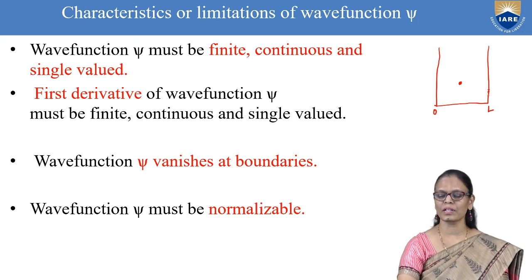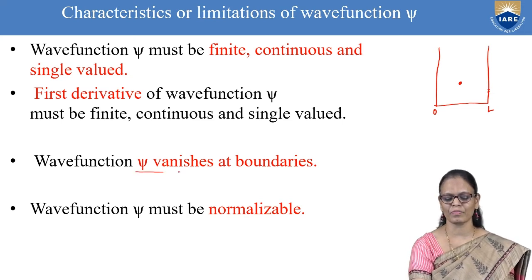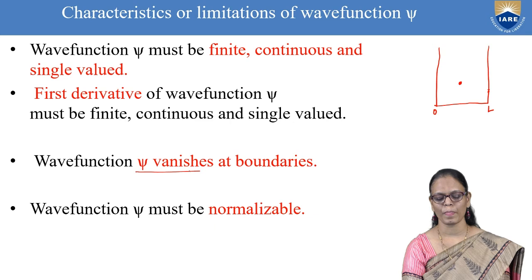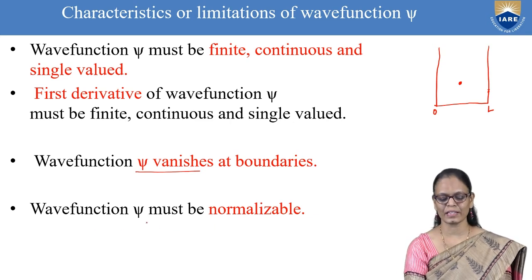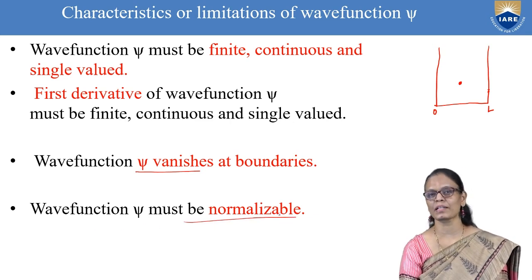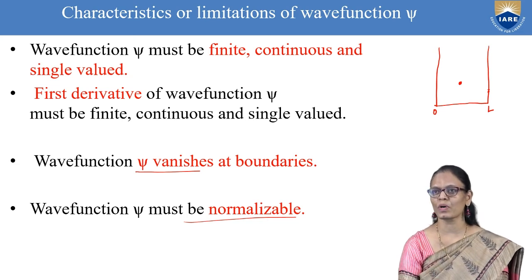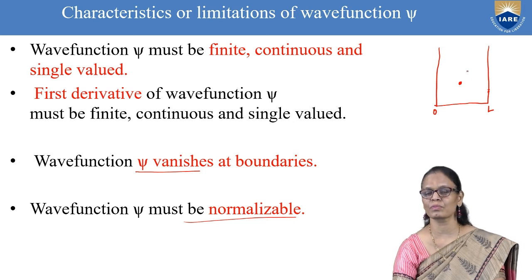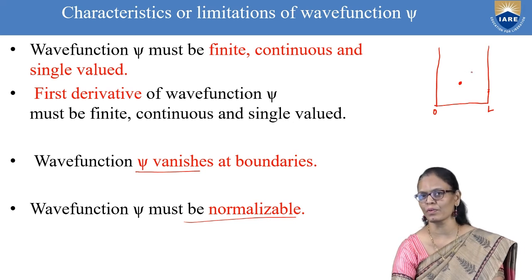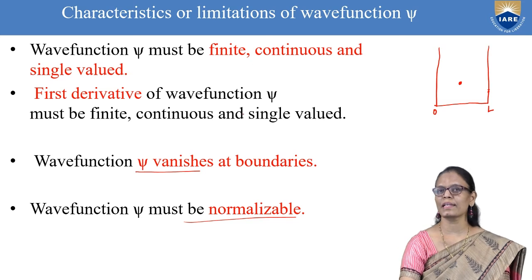So at the boundaries the wave function vanishes. Also, the wave function must be normalizable, meaning psi square integrated must be equal to 1, so the probability of finding the particle inside the box is 1. That is the maximum probability we know. All these are characteristics.